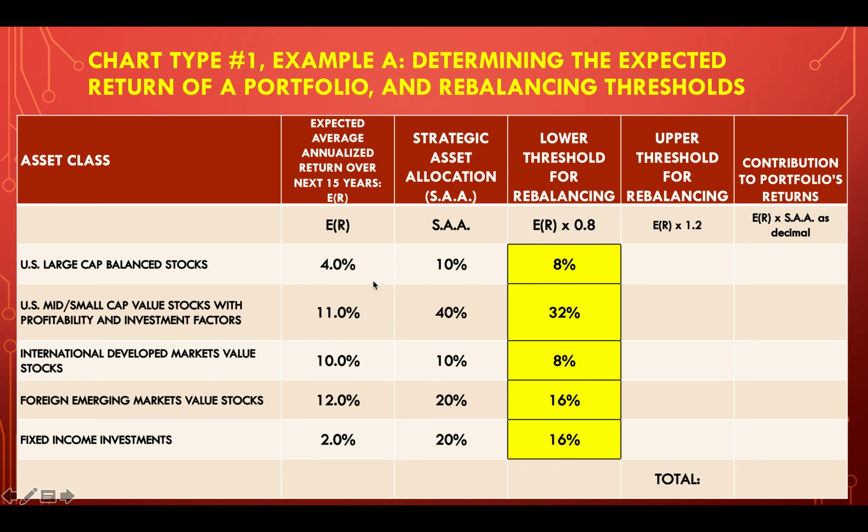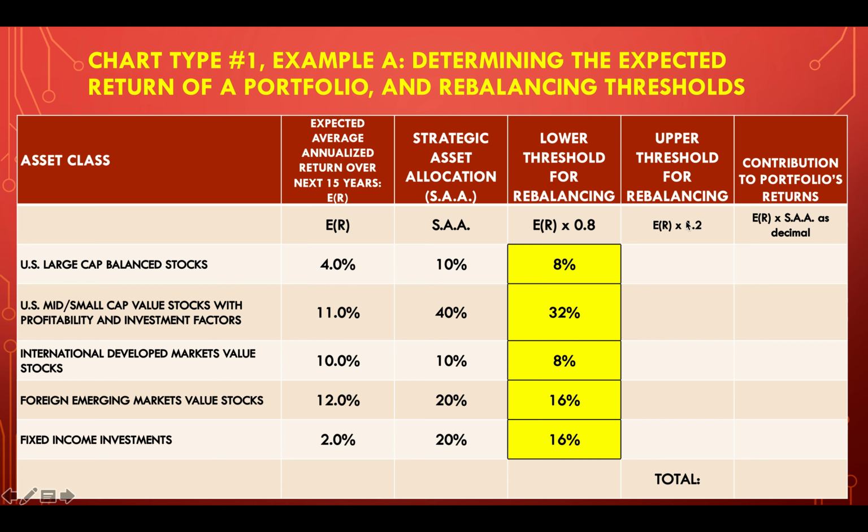Again, this is strategic asset allocation times 0.8. So it's 10 times 0.8, that's 8%, and 40 times 0.8 is 32. Really what we're doing is when you multiply something times 0.8, you're just going 20% less than, in this case, the strategic asset allocation.